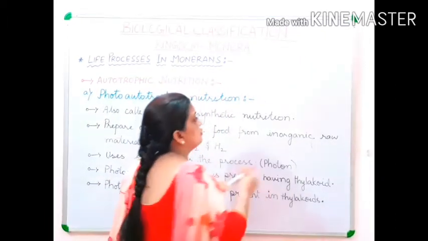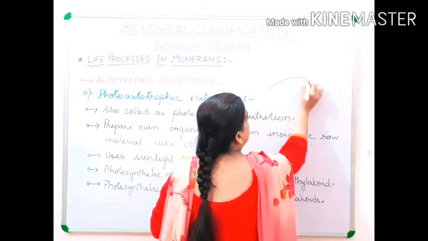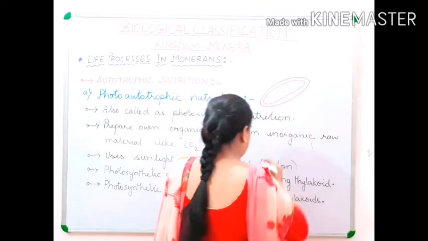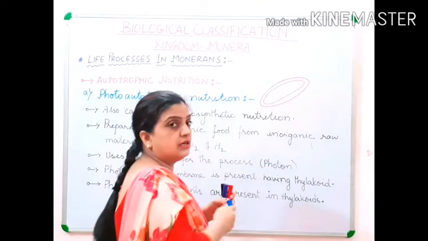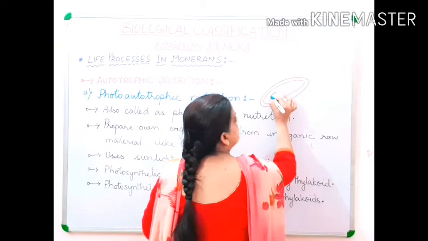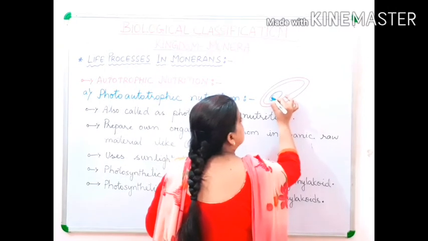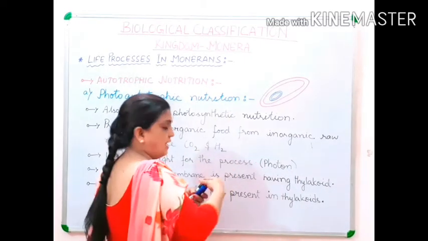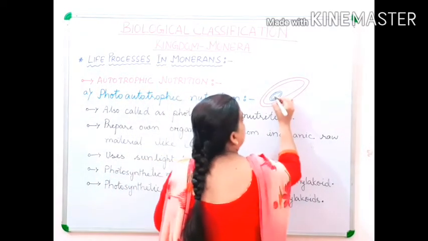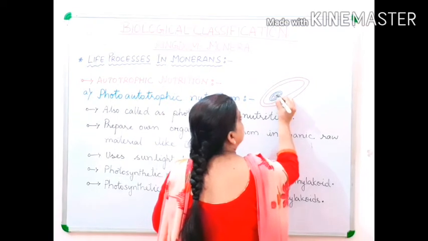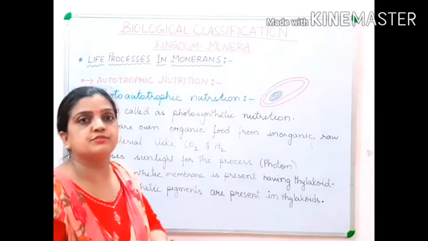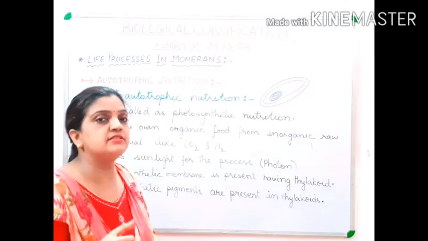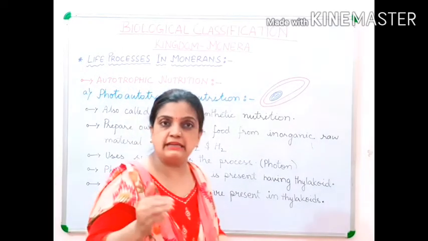But children, if I draw the diagram of a bacterium over here, this is a cell wall and this is a cell membrane. Now here within it a photosynthetic membrane is present, and this photosynthetic membrane has thylakoids. These thylakoids contain different types of photosynthetic pigments, where the photosynthesis process can take place.